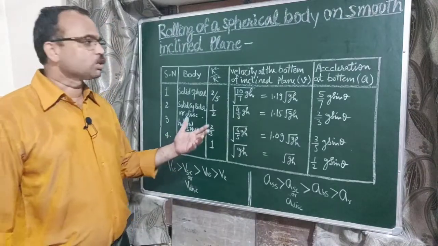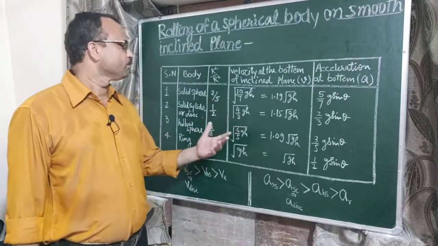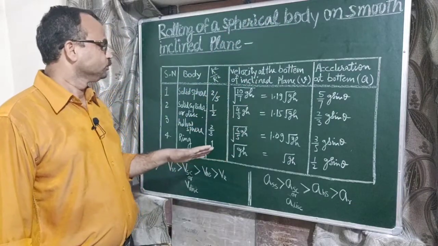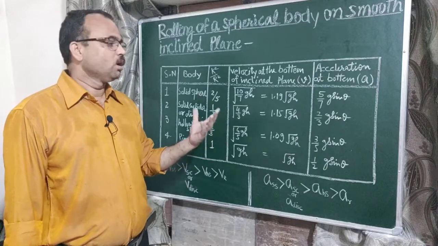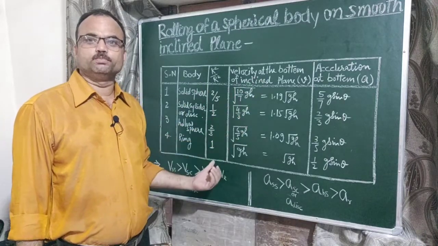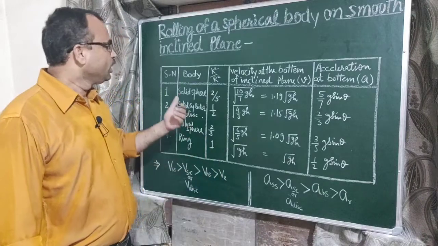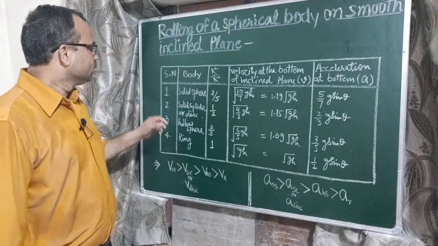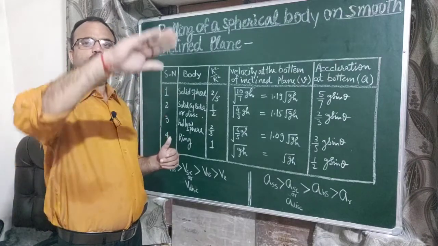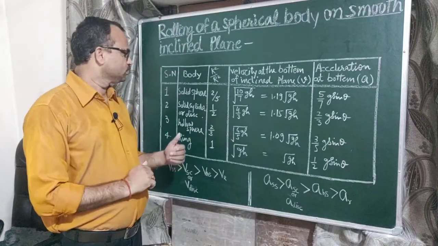Now this is the conclusion of today's lecture. When a body rolls over the inclined plane, what will be its velocity on reaching the bottom for different shaped bodies? Suppose we roll a sphere, cylinder, disc and ring over an inclined plane.